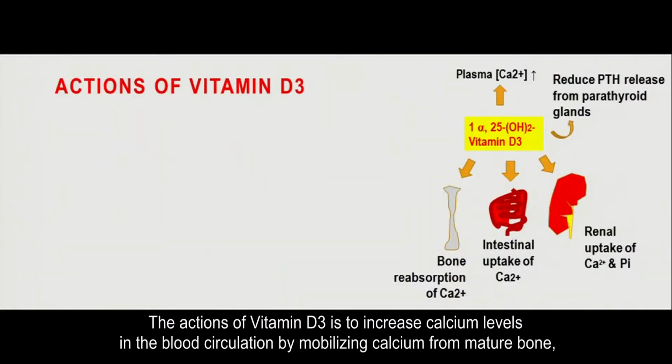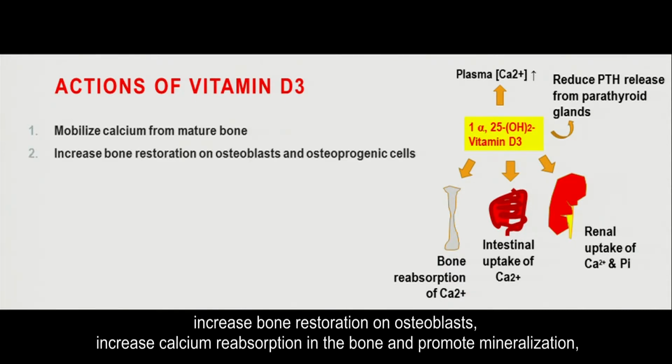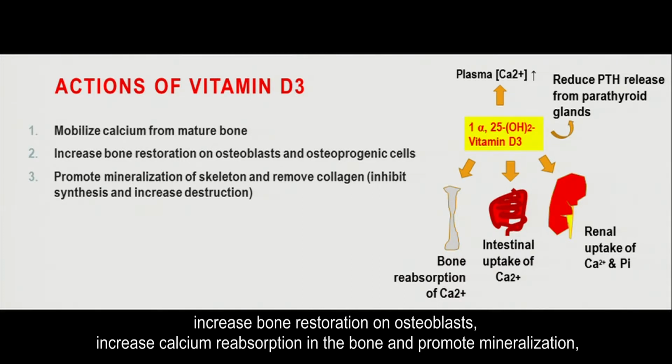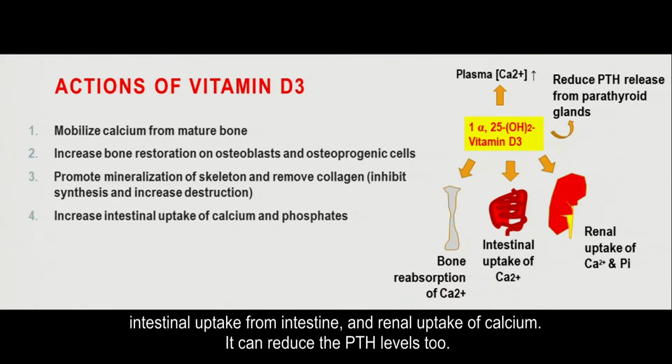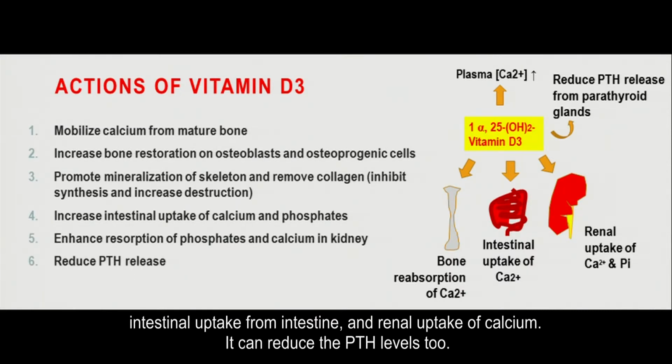The actions of vitamin D3 are to increase calcium level in the blood circulation by mobilizing calcium from mature bone, increase bone restoration on osteoblasts, increase calcium reabsorption in the bone, and promote mineralization, intestinal uptake from intestine, and renal uptake of calcium. It can reduce the PTH levels too.